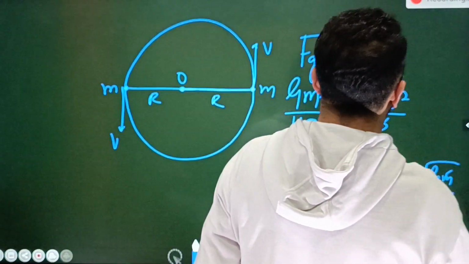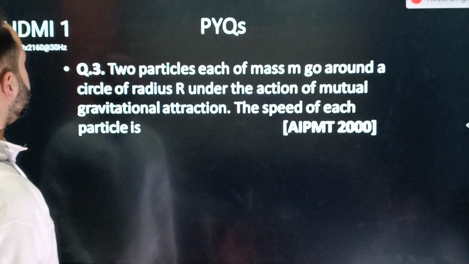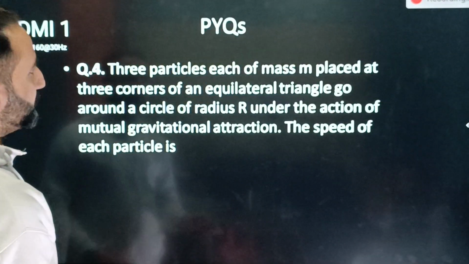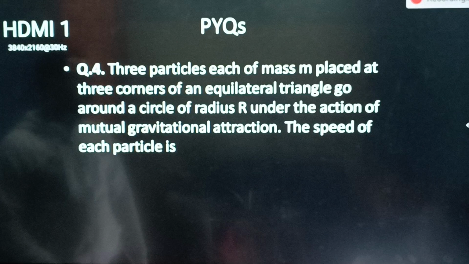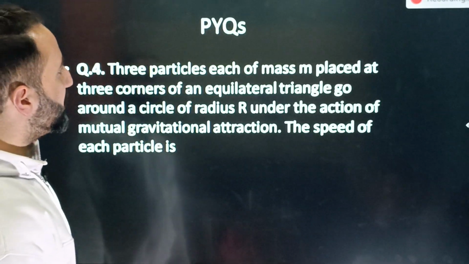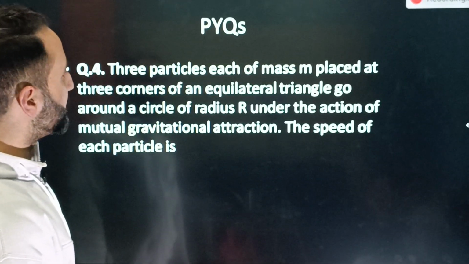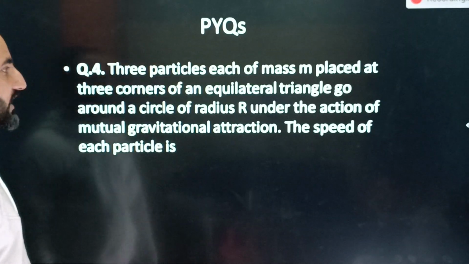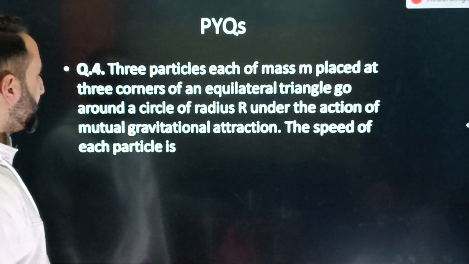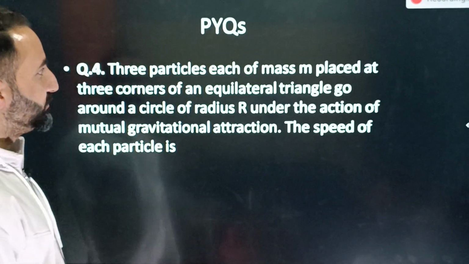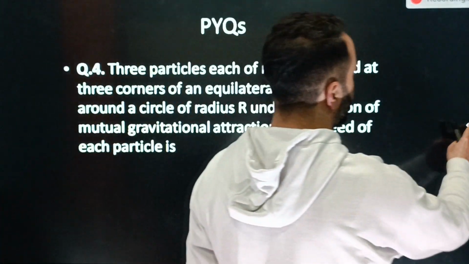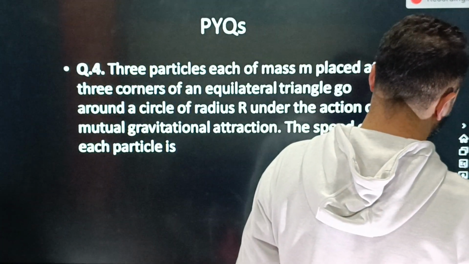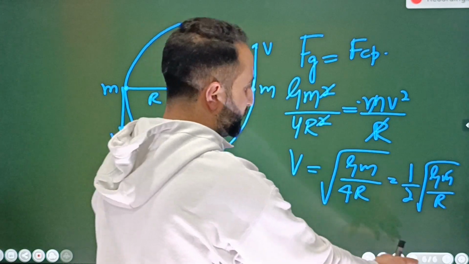So let's switch to another question. Example number 3 is like this. Example number 4, sorry. Example number 4 is like this. 3 particles each of mass small m, placed at 3 corners of an equilateral triangle, go around a circle of radius capital R. Under the action of mutual gravitational attraction, the speed of each particle is. Question is similar type. ठीक है ना बेटा? So let's discuss it. So again the question is of same type.